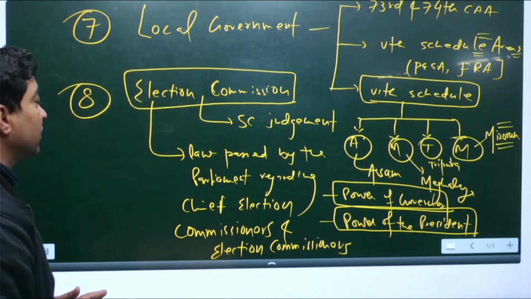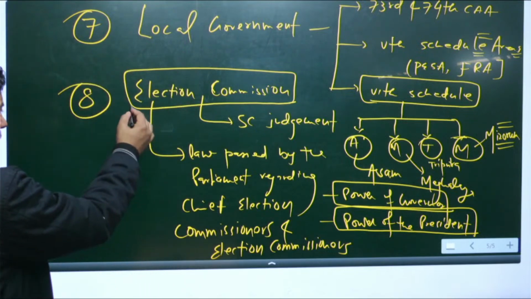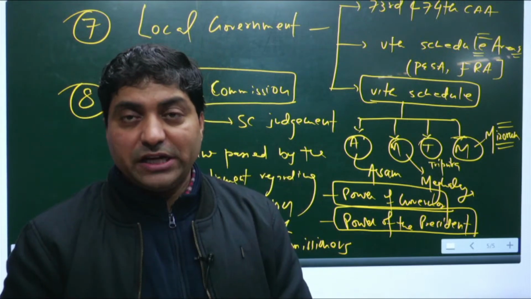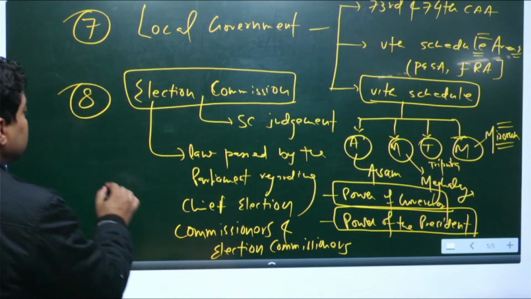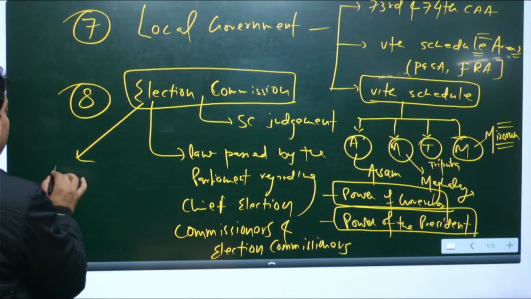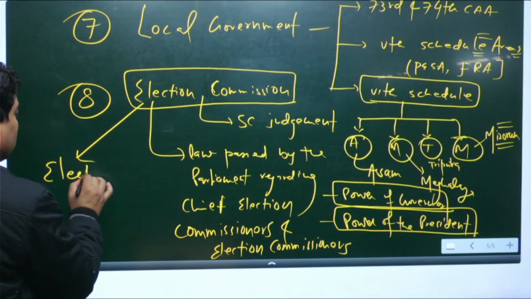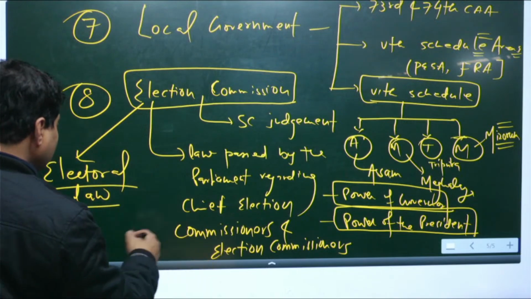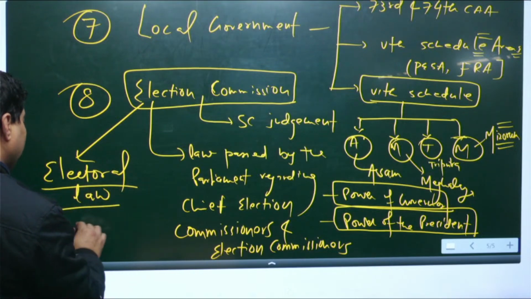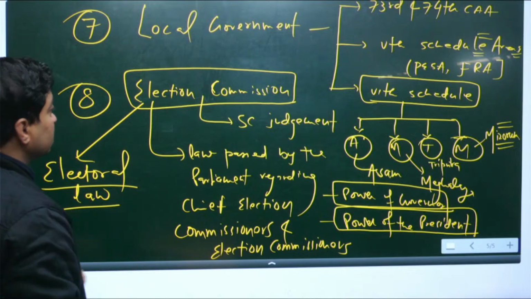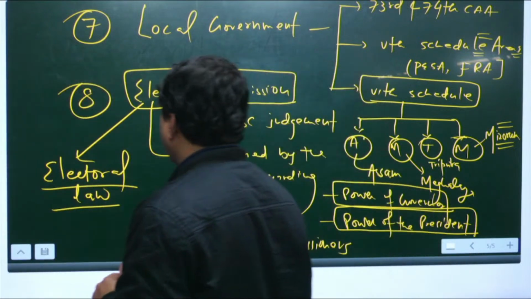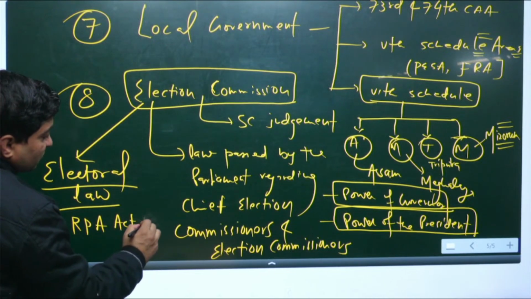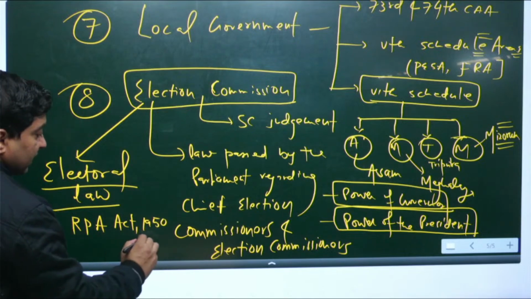Now, see, election commission and RPA Act, there is one law basically through which the election commission regulates elections, right? So one can read electoral law, which is very important. And apart from that, we have the RPA Act, the Representation of People Act. We have the Representation of People Act 1950, and we also have the RPA Act 1951.